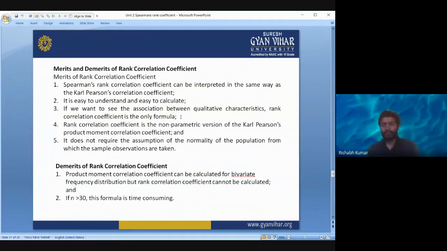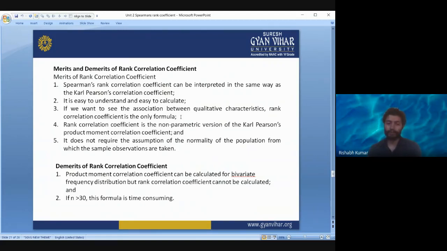Rank correlation coefficient is the non-parametric version of the Karl Pearson product moment correlation coefficient, and it does not require the assumption of normality of the population from which the sample observations are taken, whereas the Karl Pearson correlation coefficient makes the assumption of normality, that data is normally distributed. Whereas in this we do not have to make that assumption.